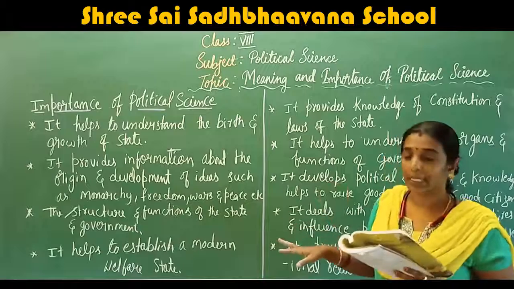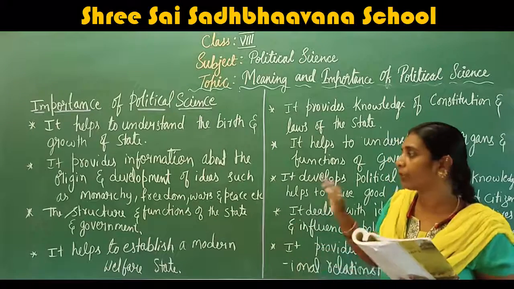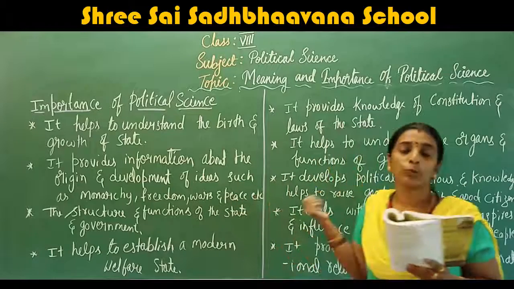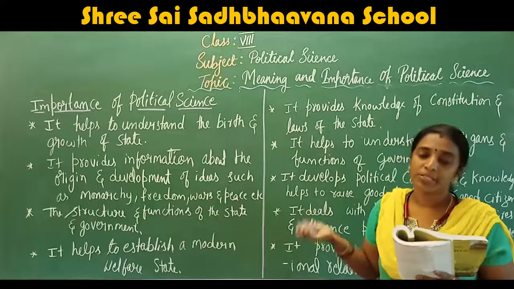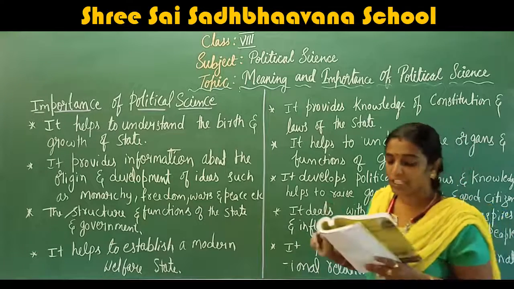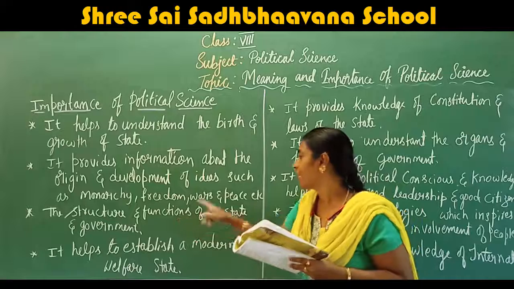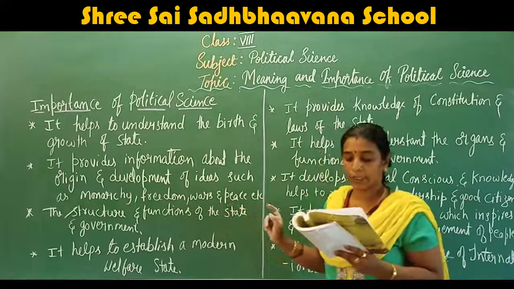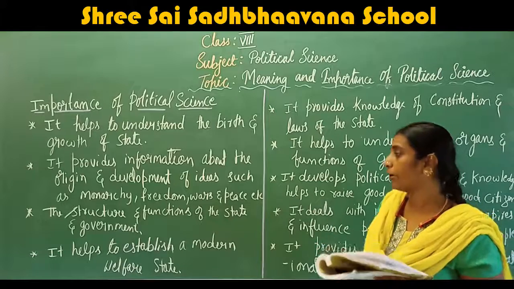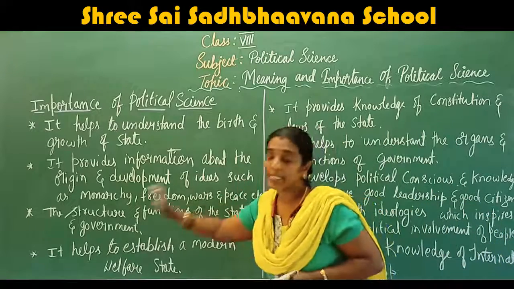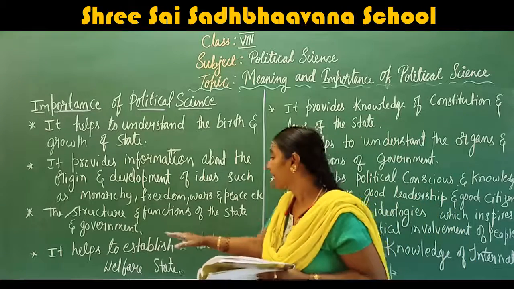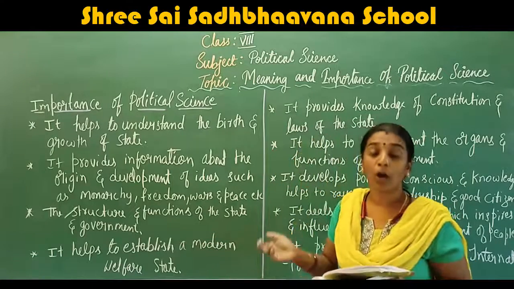When we study political science, we get an idea of the origin and development of such things as monarchy, freedom, war, peace, good government, and also justice and laws. Okay, we will understand. And it provides information about the structure and functions of the state and government, and it helps to establish a modern welfare state.